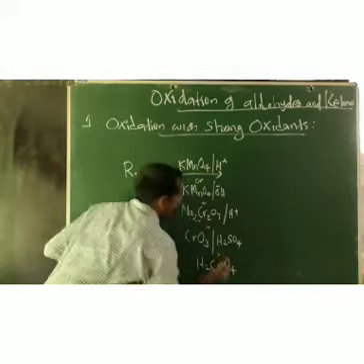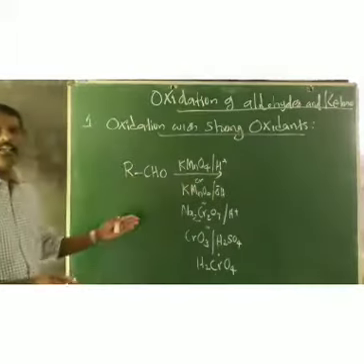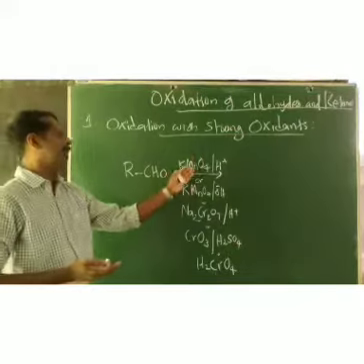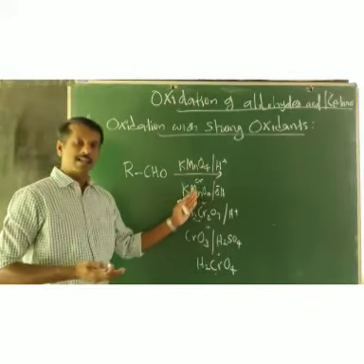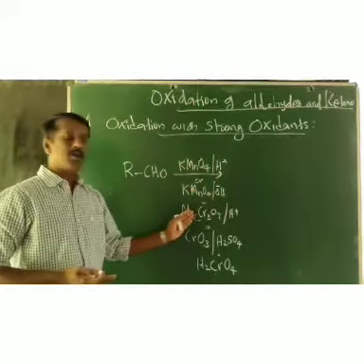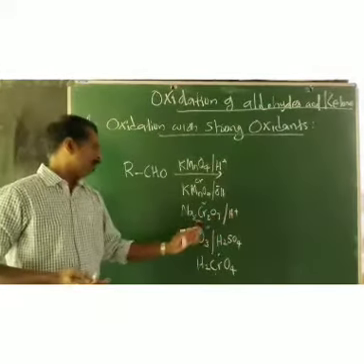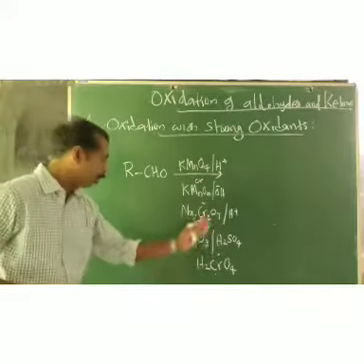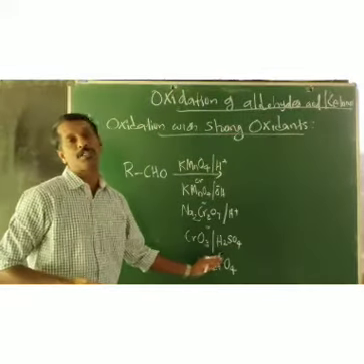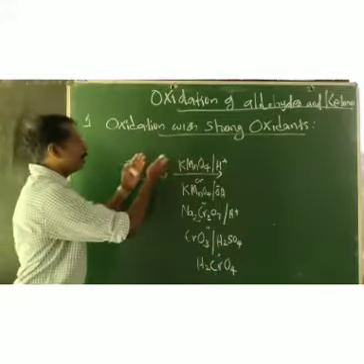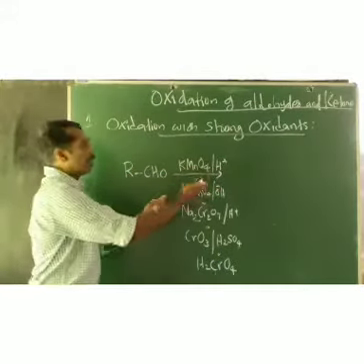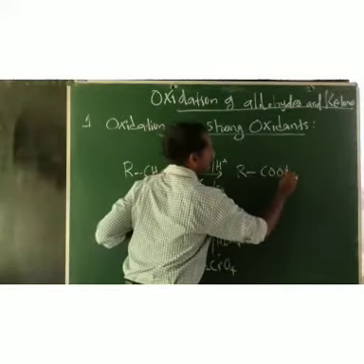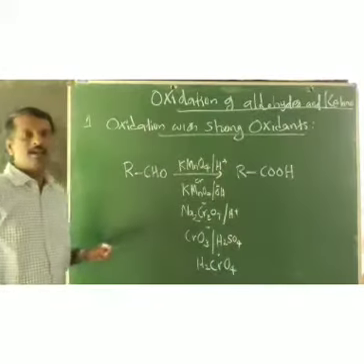Or we can use chromic acid, H2CrO4. So if we oxidize aldehyde with any of these strong oxidizing agents, what will happen? The aldehyde will be oxidized to the corresponding acid. That means RCHO will be converted to RCOOH.